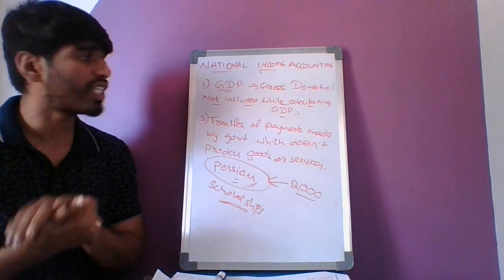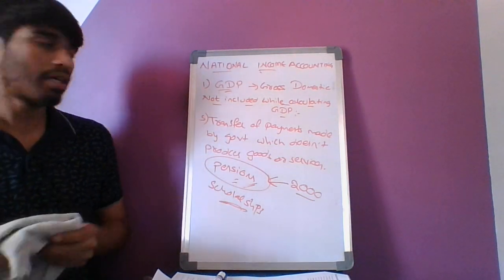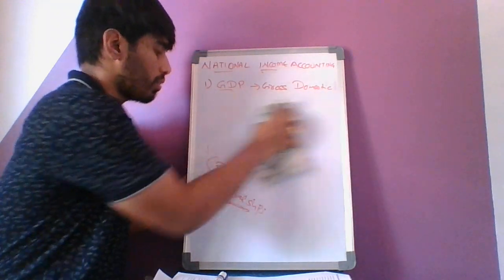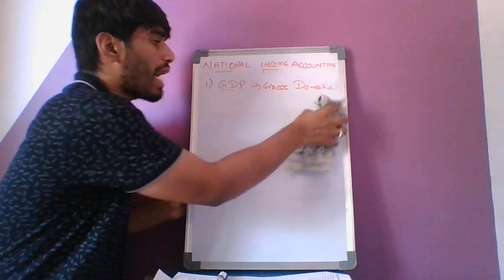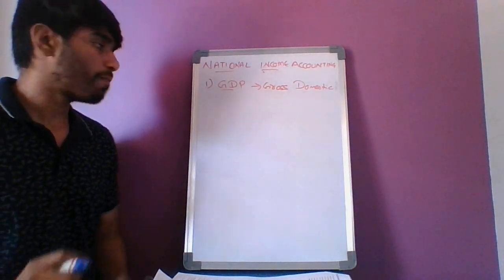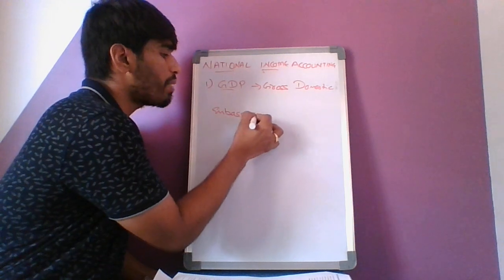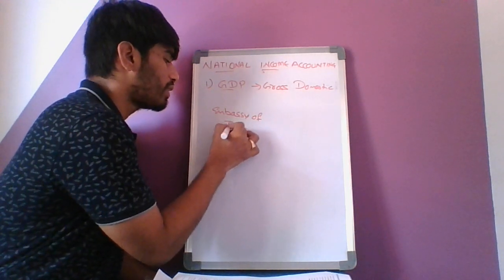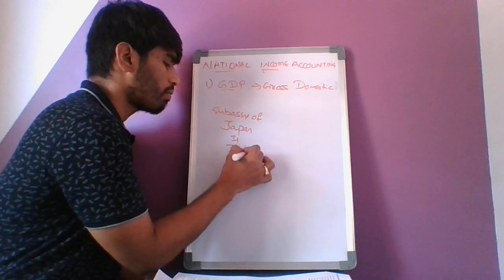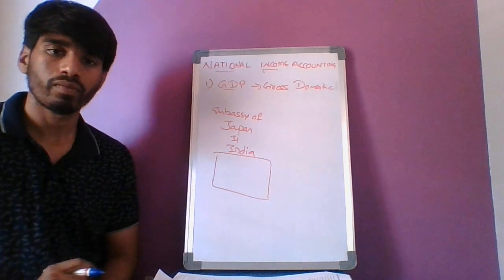We'll wind up this GDP concept by asking one simple question. We'll end this with one question. Okay. So understand the question very clearly. There is an embassy of Japan in India. Okay, there is an embassy of Japan in India.